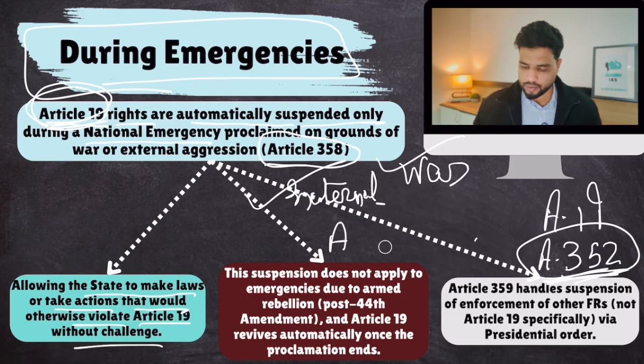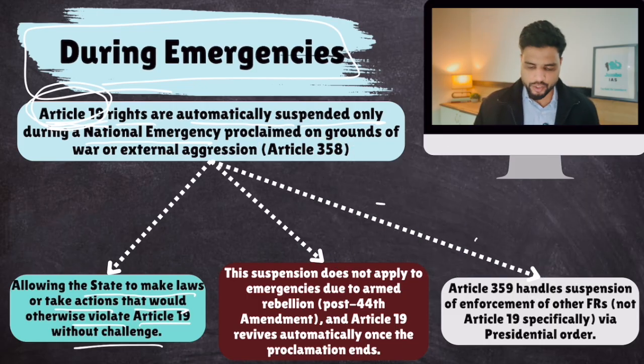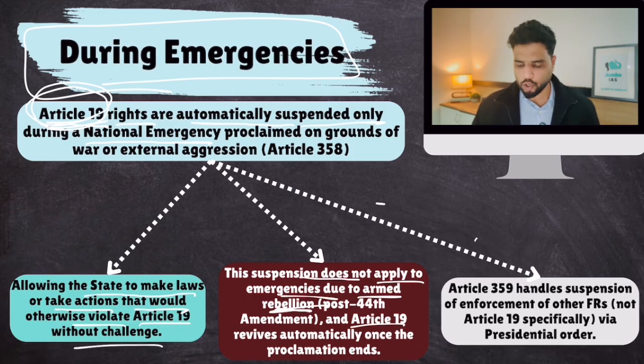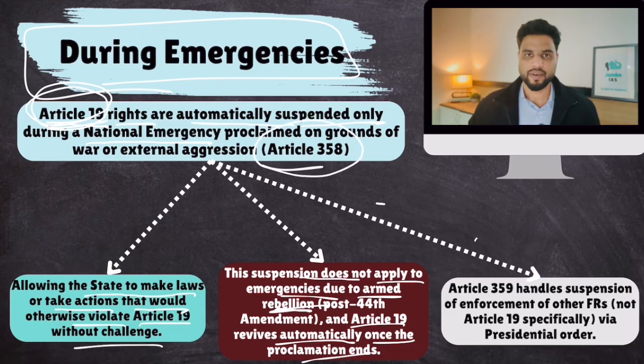Now, this part is important and I have mentioned this to you. This suspension does not apply to emergencies due to armed rebellion. Okay, and Article 19 revives automatically once the proclamation of emergency ends, once the emergency ends. So this is as per Article 358.